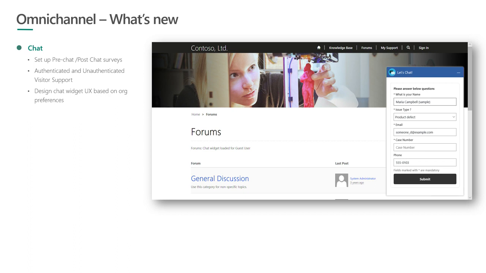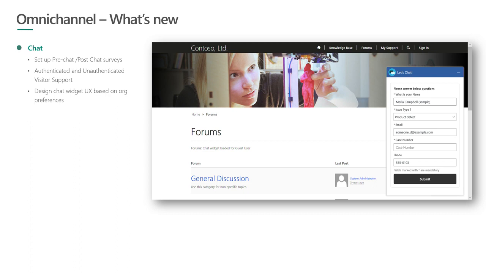portal. Some of the capabilities that we provide with the chat functionality include setting up pre-chat questions. So before the customer initiates a chat request on a website, they can provide additional information which can be used to route it to the appropriate agent and also in order to provide more context to the agent. One can also set up post-chat surveys, which is typically used to gather feedback at the end of a chat conversation. Authenticated and anonymous visitor support.